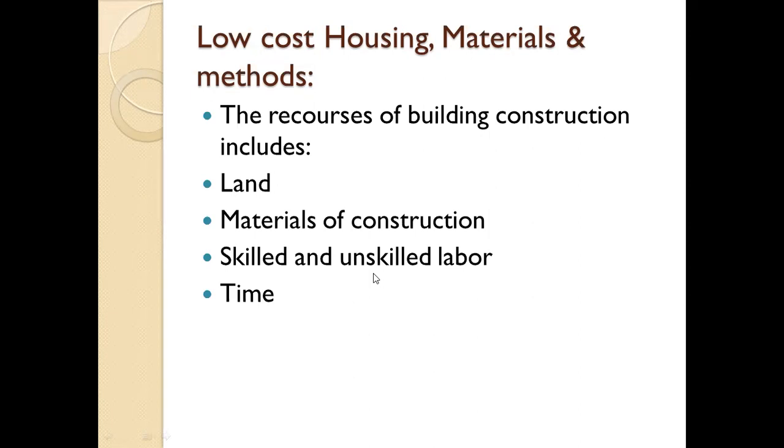Okay, then the next thing is regarding skilled and unskilled labors. Means economy in labor we have to achieve. Wherever skilled labors are required for that construction, we have to use skilled labors, and wherever it is not necessary, then we have to avoid the use of skilled labors.